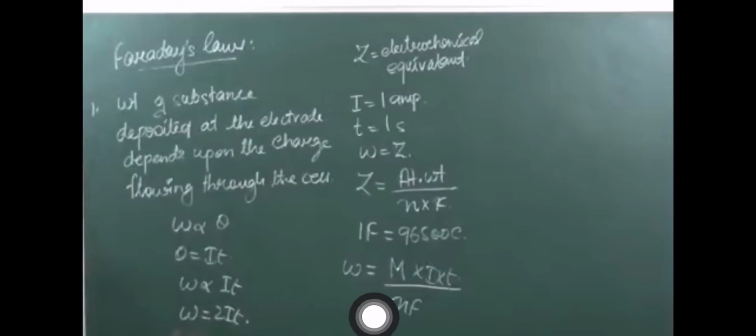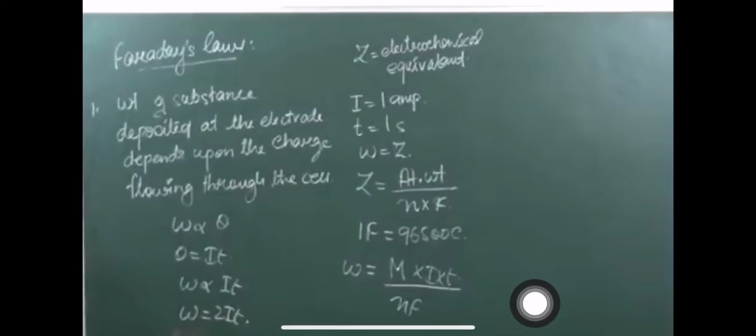So if we put the value of Z, then what will we get? M, here I have used the short form of atomic weight as M. We can say M into IT upon NF, right? You need to remember this formula, that W is equal to M into IT upon NF, where M is atomic weight, I is current, T is time, divided by N, the number of electrons transferred or number of ions, into F, that is Faraday.